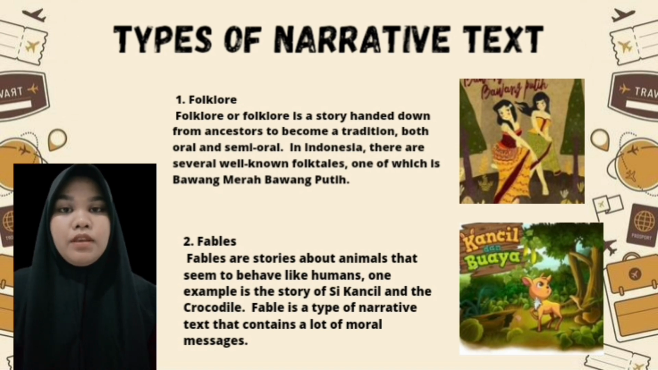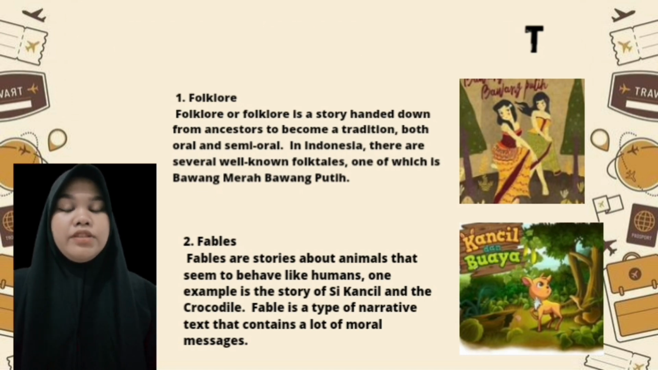Number 2, fables. Fables are stories about animals that seem to behave like humans. One example is the story of Si Kancil and the crocodile. Fable is a type of narrative text that contains a lot of moral messages.